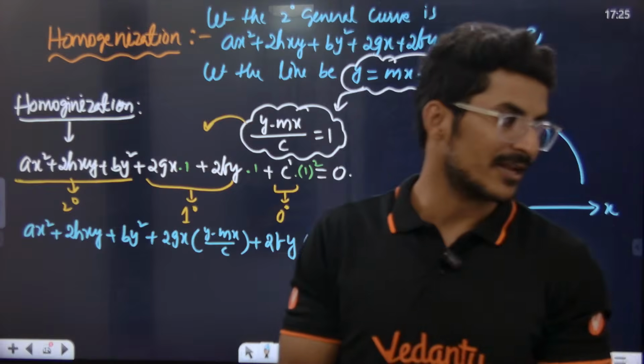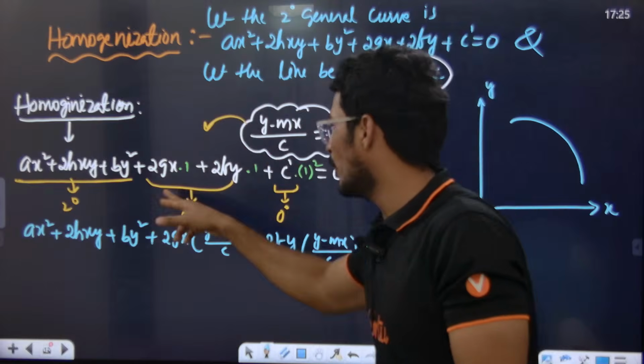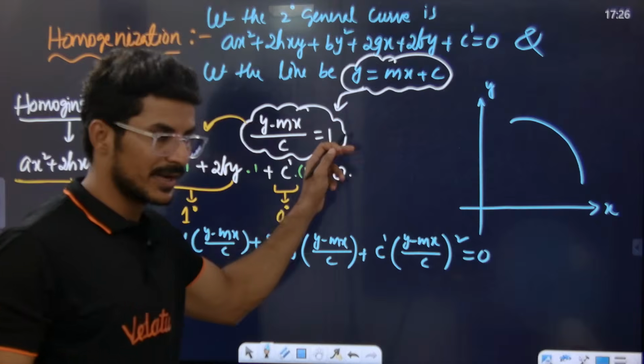Sir, for homogenization, the given curve is what? Second degree. In that we have 1 degree terms as well, and to make the 1 degree terms into 2 degree terms we use this basically. Are you getting the point?